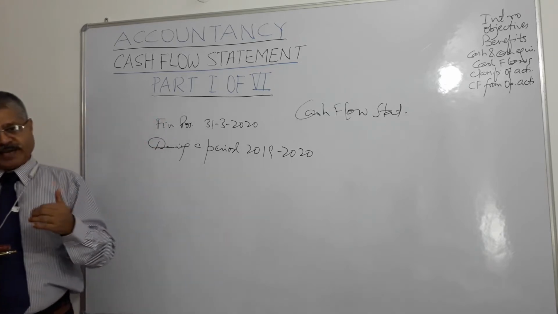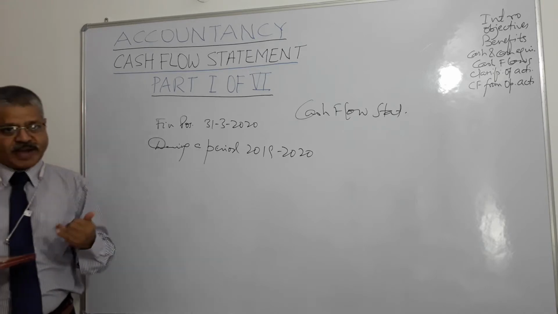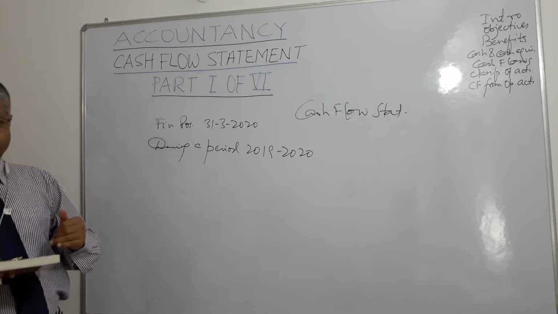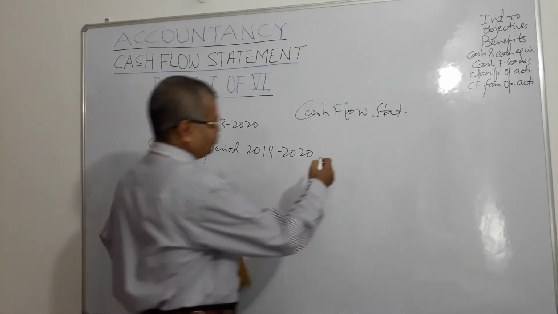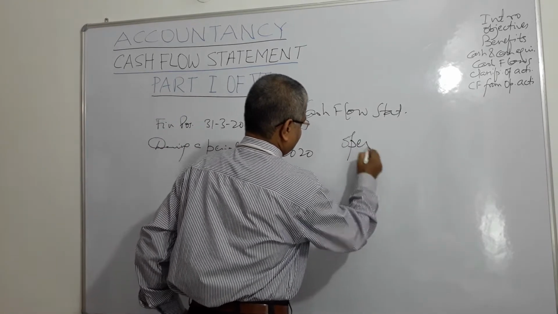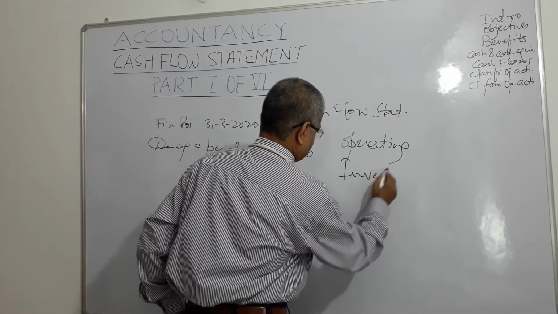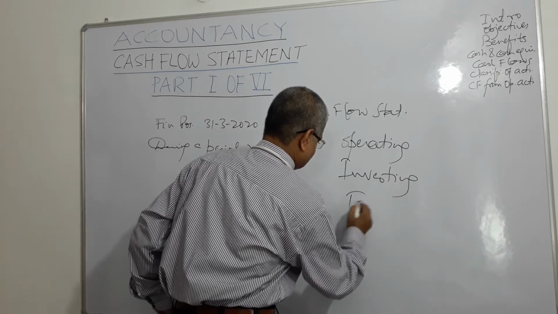Cash flow statement classifies cash flows into three activities: operating, investing, and financing.